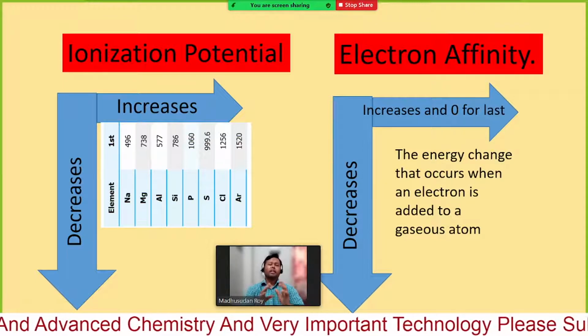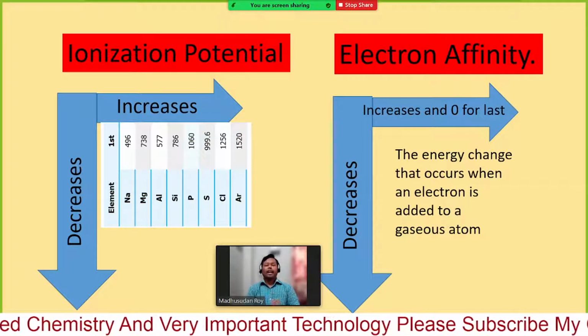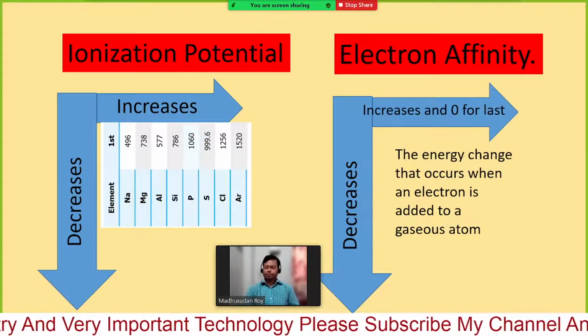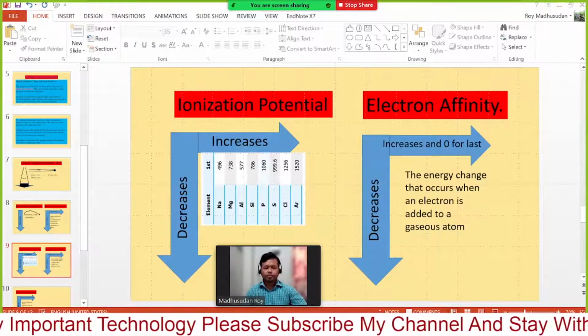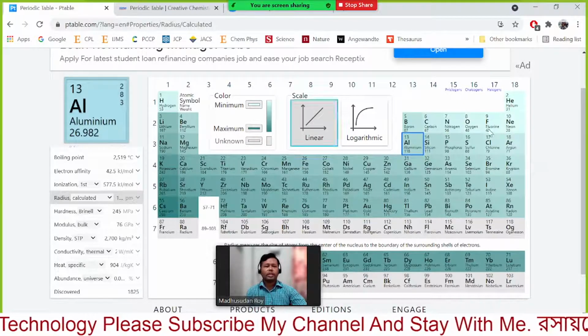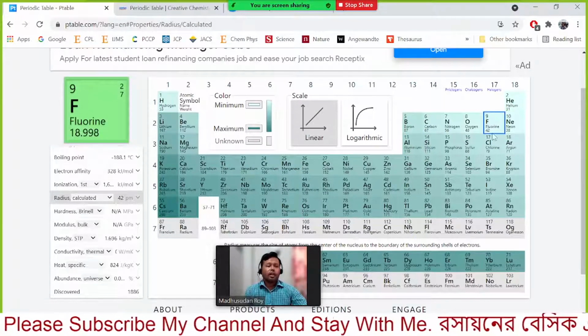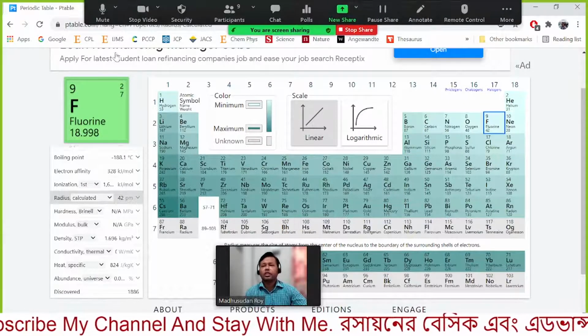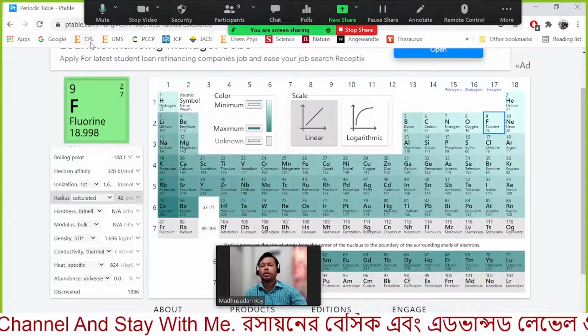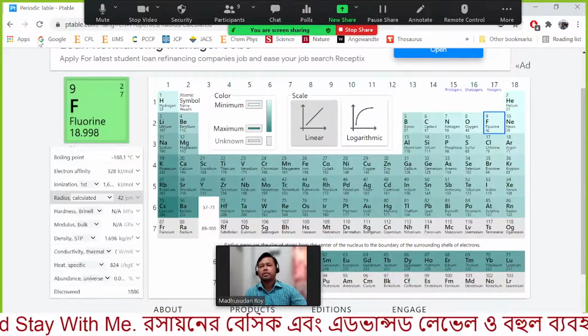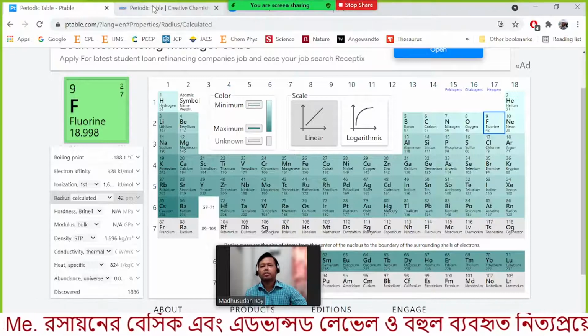That means if you consider any atom in the periodic table, for this one it has the electronic configuration. Let us maybe go for another one. Yeah, this one.